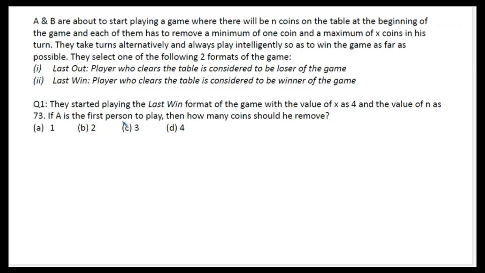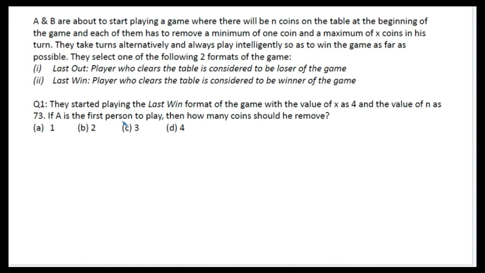So we have A and B. They are about to start playing a game where there will be n coins on the table at the beginning of the game, and each of them has to remove a minimum of one coin and a maximum of x coins in his turn. They take turns alternately and always play intelligently so as to win the game as far as possible. They select one of the following two formats of the game.